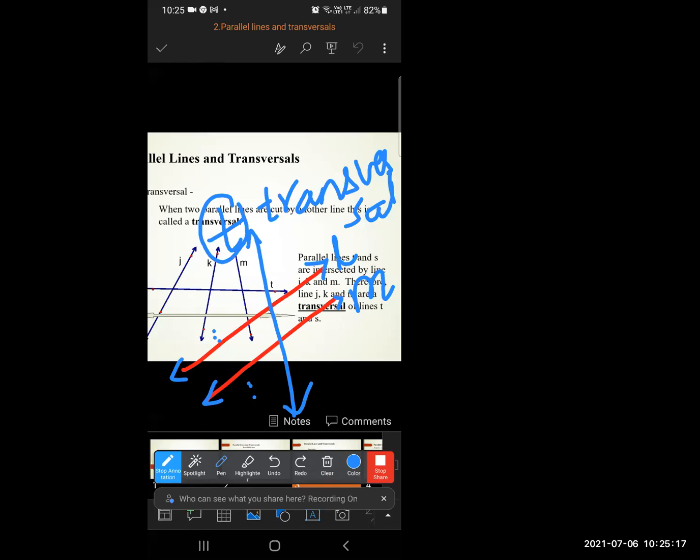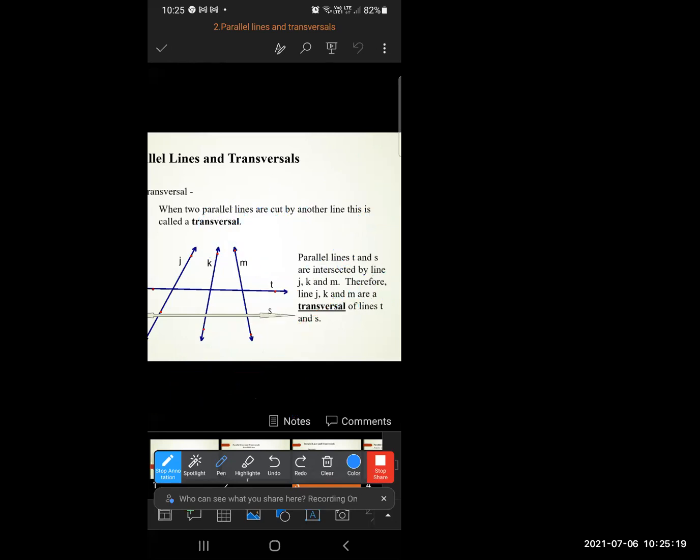Understood, everyone? So parallel lines mean what? The lines which are in the same plane and which do not intersect each other are called parallel lines. And when two parallel lines are cut by another line, this is called a transversal.